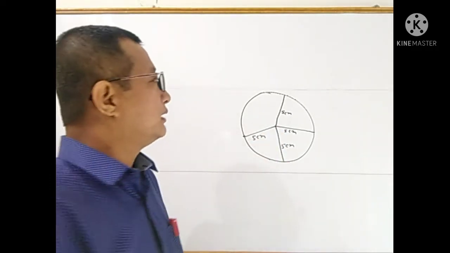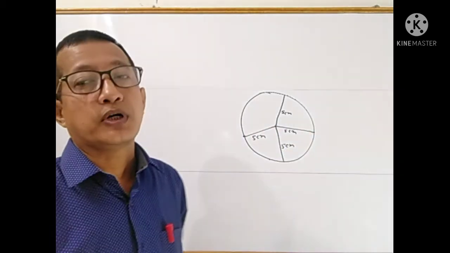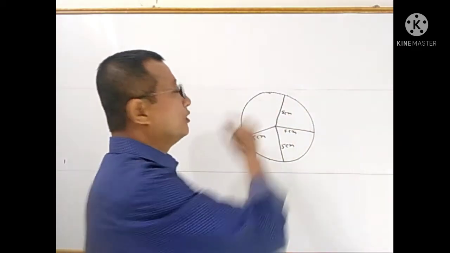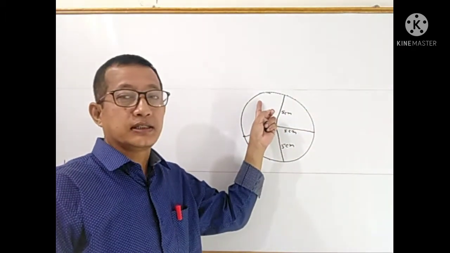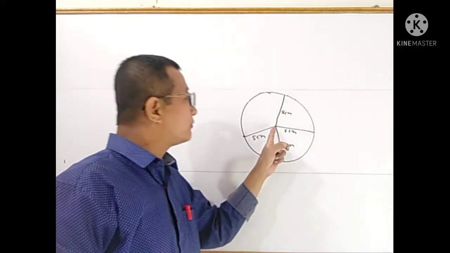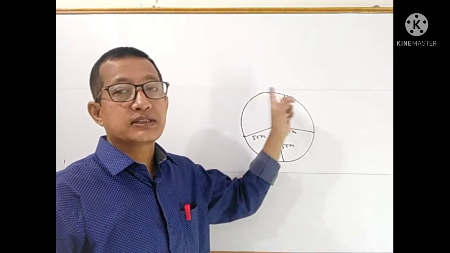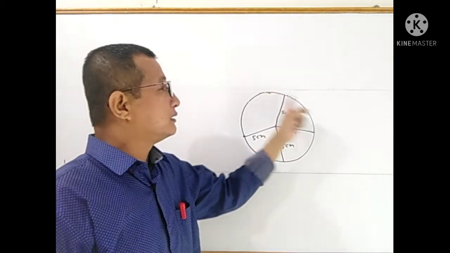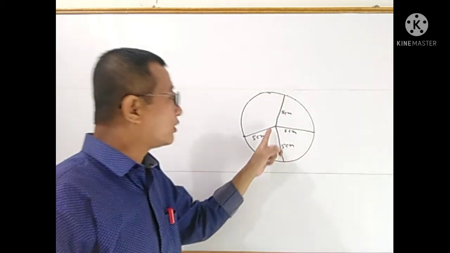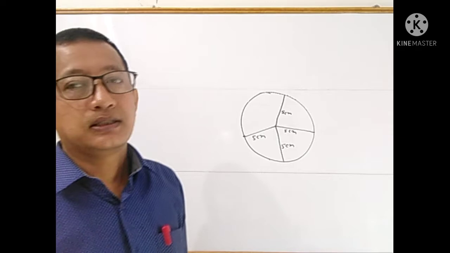So what is a circle? Definition of a circle: the collection of points which are equidistant from a fixed point forms a circle. Clear?